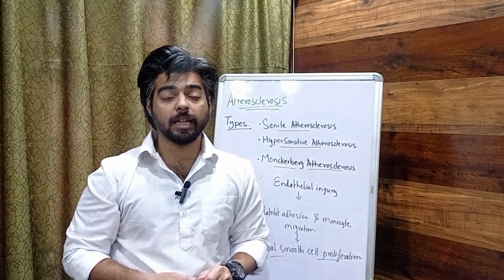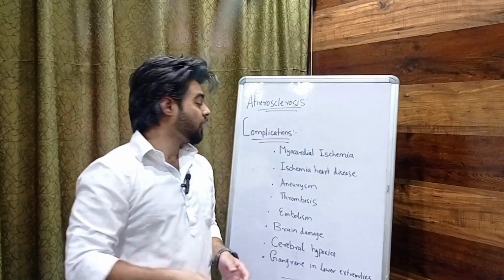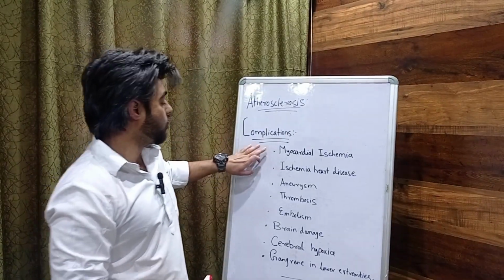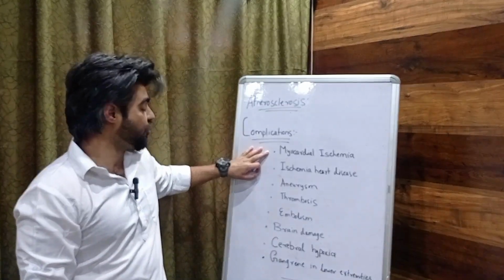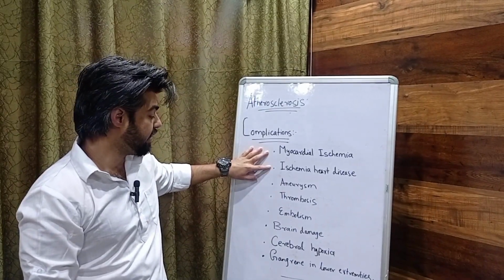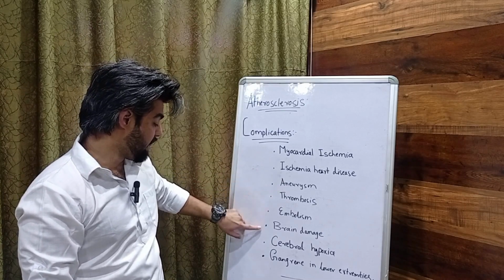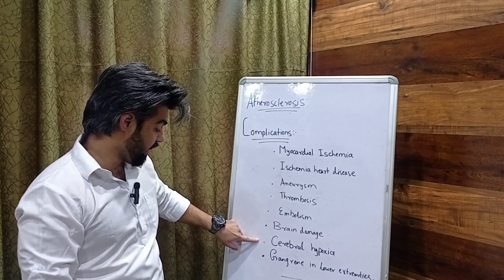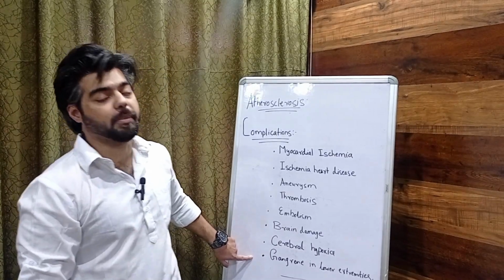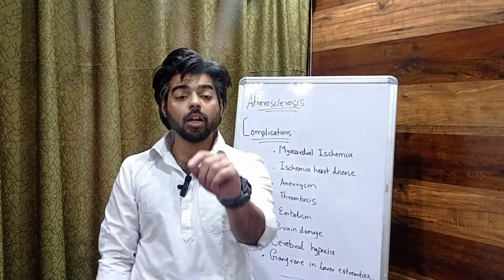Now let's come to the complications. The first complication that will occur is myocardial ischemia. Next, ischemic heart disease, aneurysms, thrombosis, embolism, brain damage, cerebral hypoxia, and gangrene in lower extremities. So these are the complications.